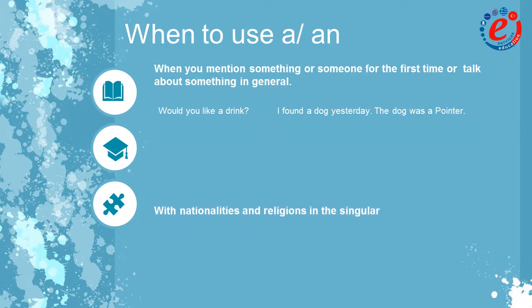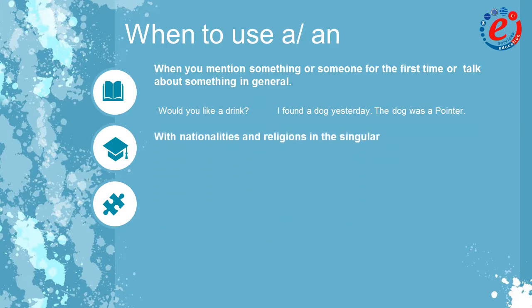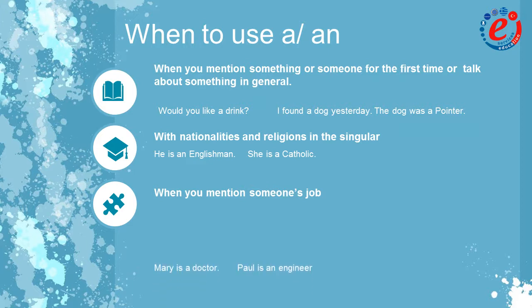The second use of the article a is with nationalities and religions in the singular. We say, he is an Englishman. She is a Catholic. We also use a or an when we mention someone's job. Mary is a doctor. Paul is an engineer.